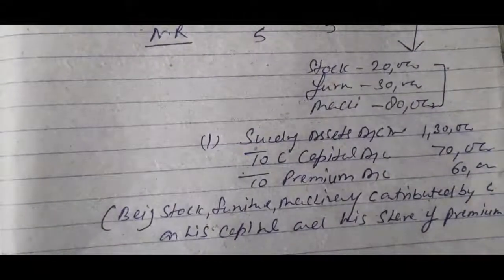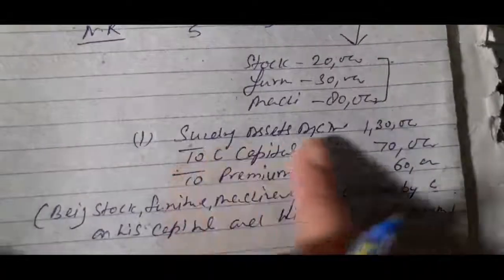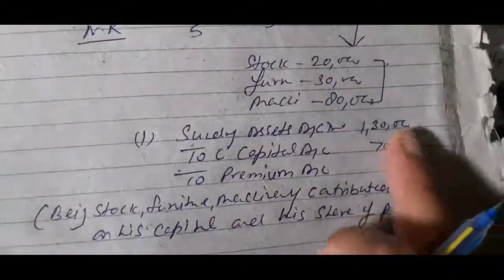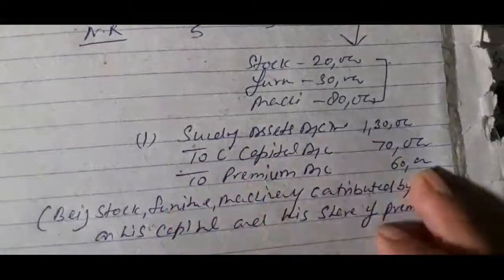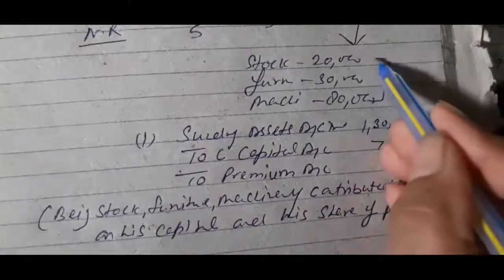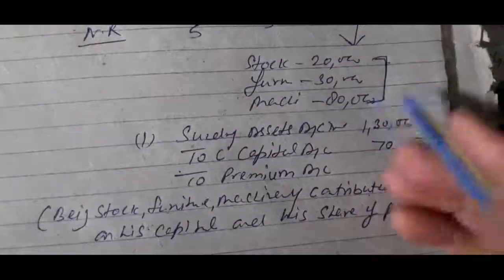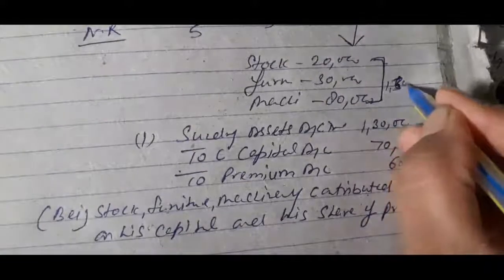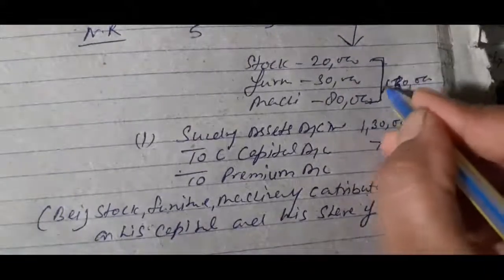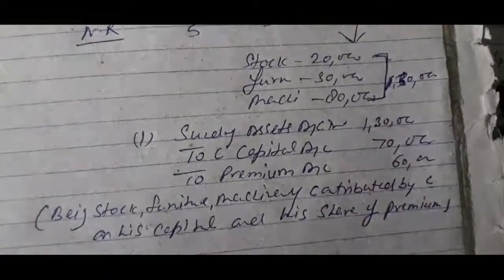Okay, so the first journal entry is passed. Sundry assets account debit 1,30,000, to C capital account 70,000, to premium account 60,000. So children, if we total these assets, it will be 1,30,000 rupees. So these assets are valued at rupees 1,30,000.